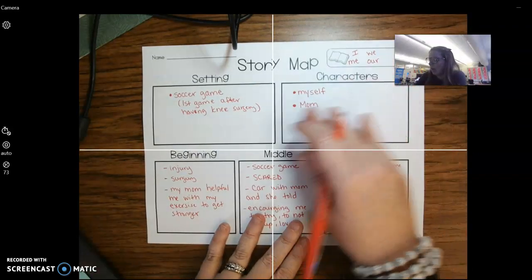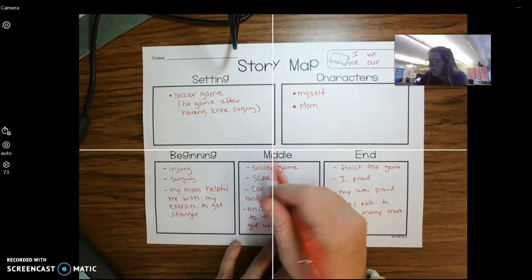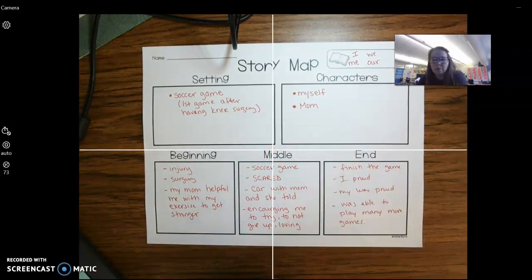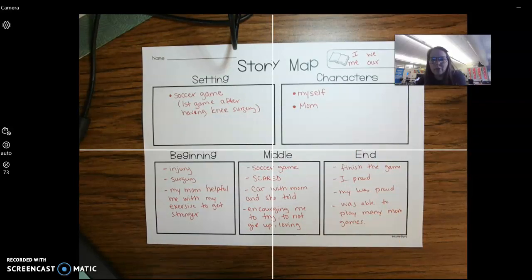So you're going to fill out your graphic organizer. Notice Miss Esther didn't really write sentences. I just placed my thoughts in here. Then in the next lesson, Miss Esther is going to show you how to type your story on your iPad. So what you need to do first is fill out your graphic organizer, and that's in the Nearpod below.